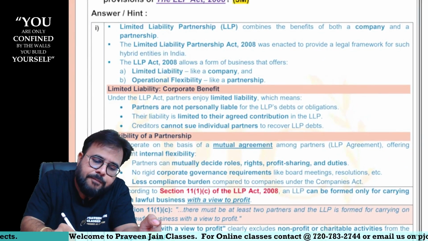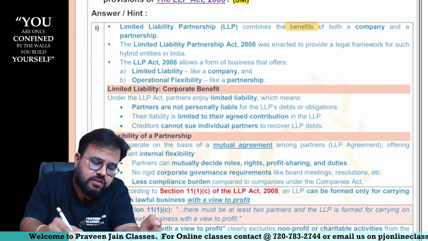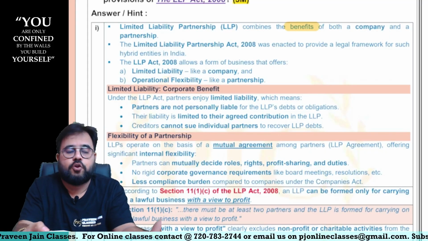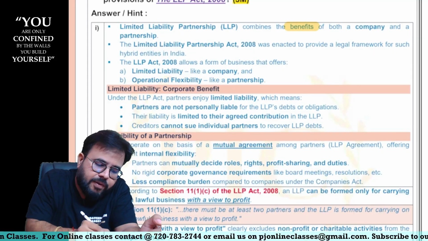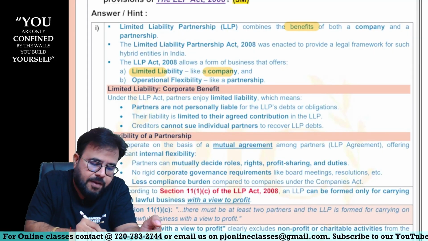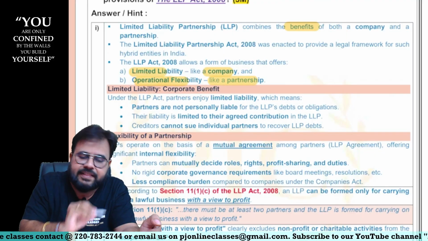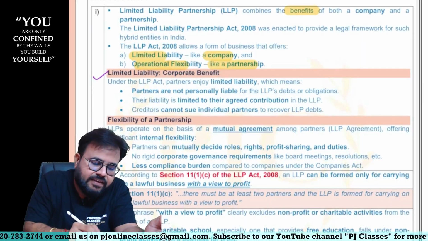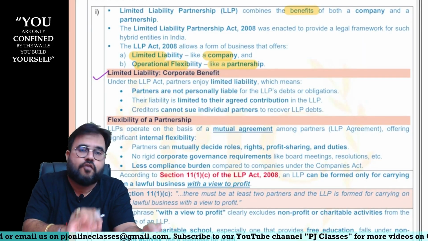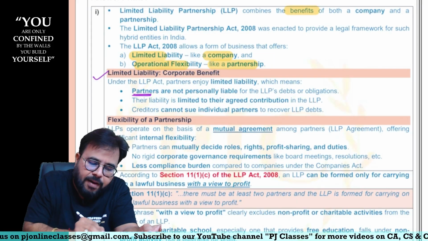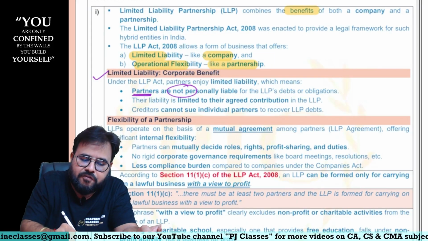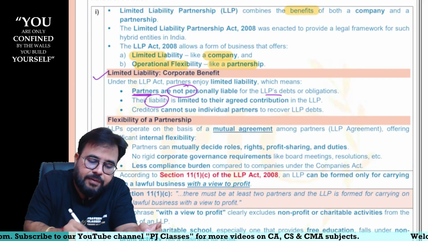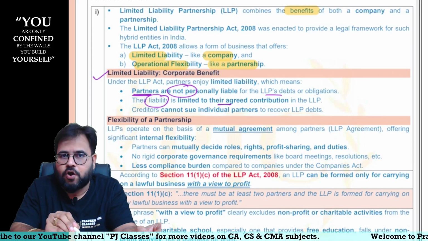So, LLP combines the benefits of both company and partnership firm. In other words, whenever you form an LLP, you get a dual benefit. Now, what are the dual benefits? Limited liability like that of a company, and operational flexibility like that of a partnership. How? Let us see. Limited liability: if you form an LLP, whoever are the partners, they are not personally liable for LLP debts. The partners' liability is limited to the agreed contribution.